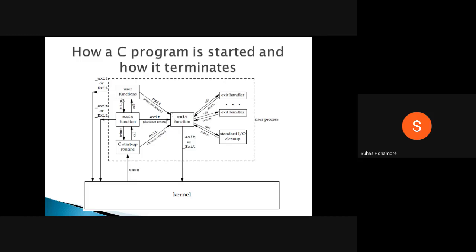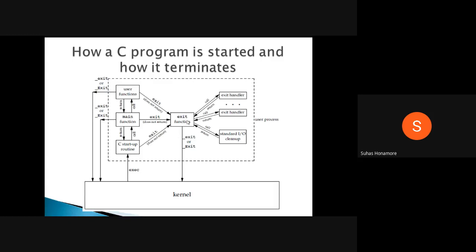But underscore exit is part of the kernel, so you go directly to the kernel. Or you can call exit, a user-space function, and then go to the kernel. These are the two different paths by which you reach the kernel from our user program.